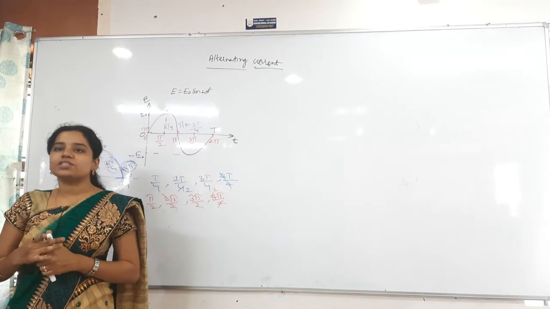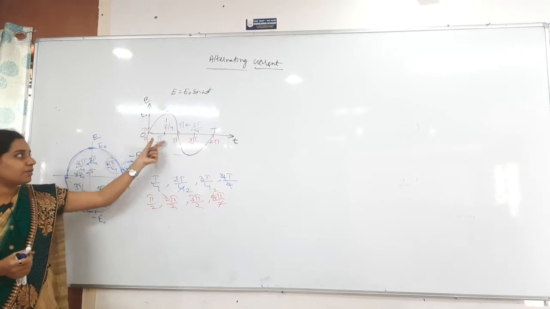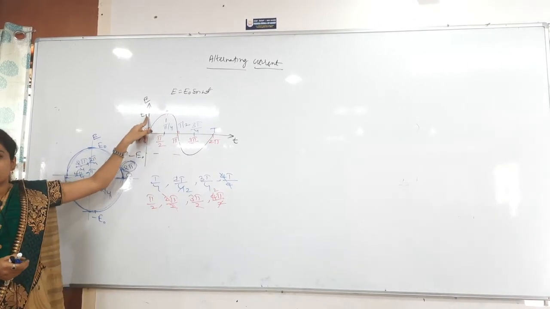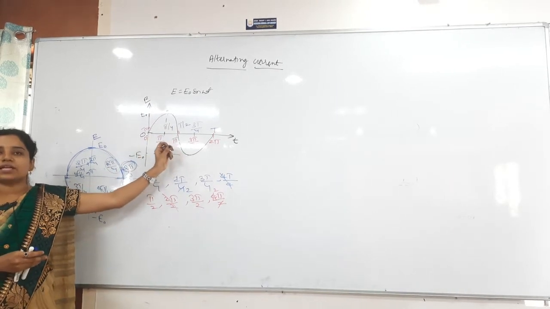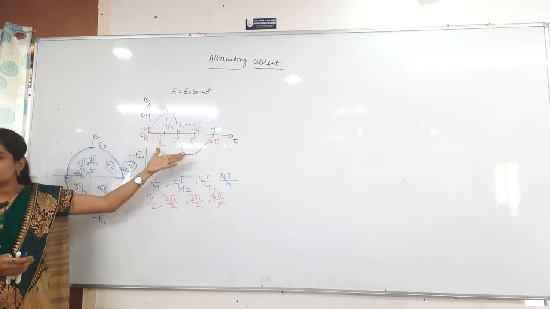Maximum value at which angle will we attain? Angle pi by 2, right? At pi by 2 only we have the E naught maximum value. Next, where will we first attain 0? At pi. Why? Because this is a sine function, by the way.